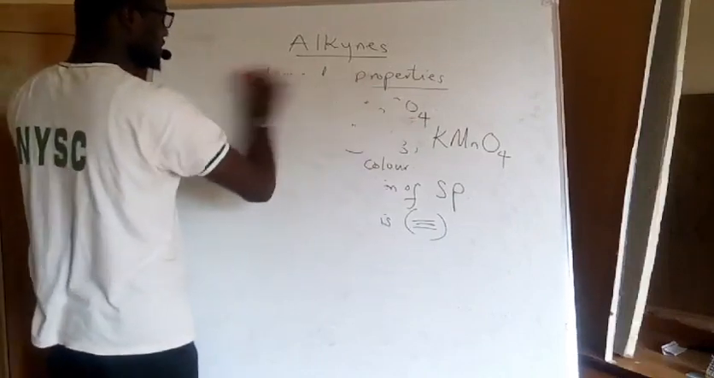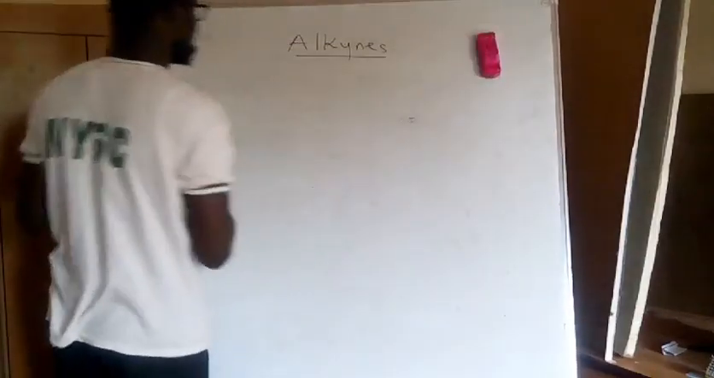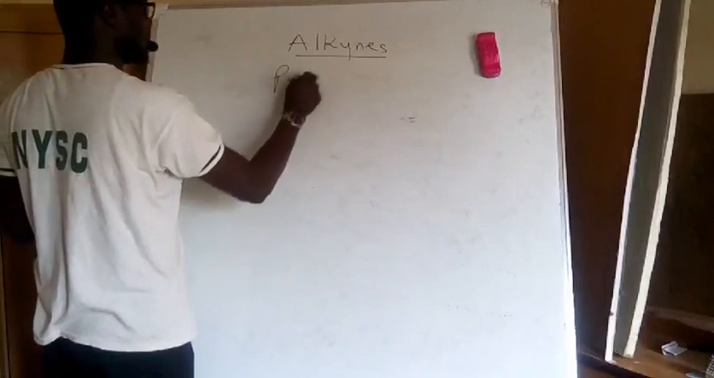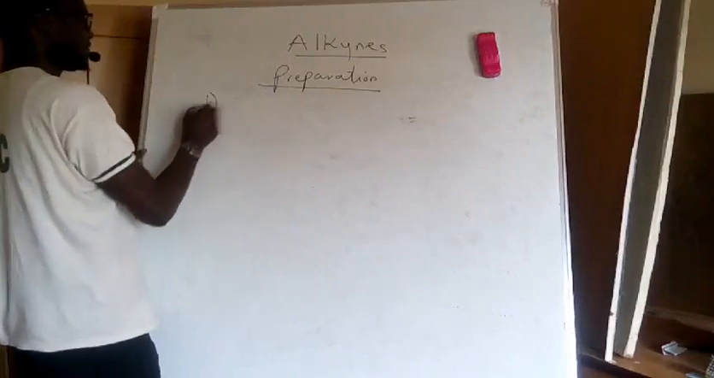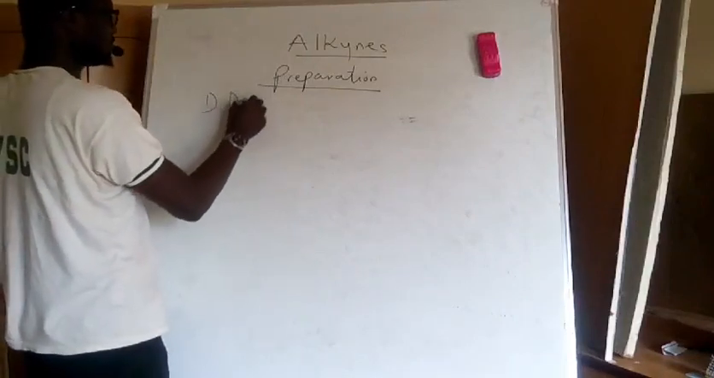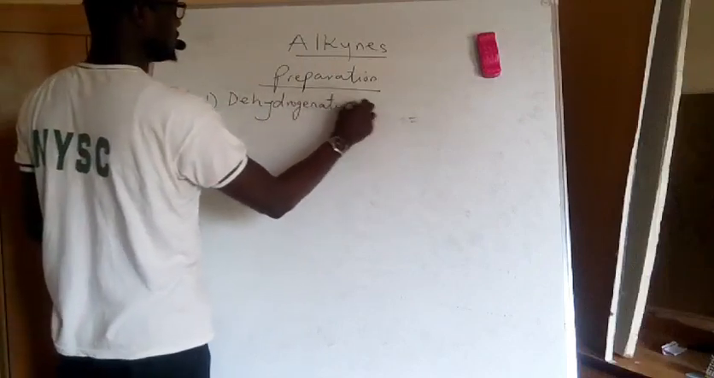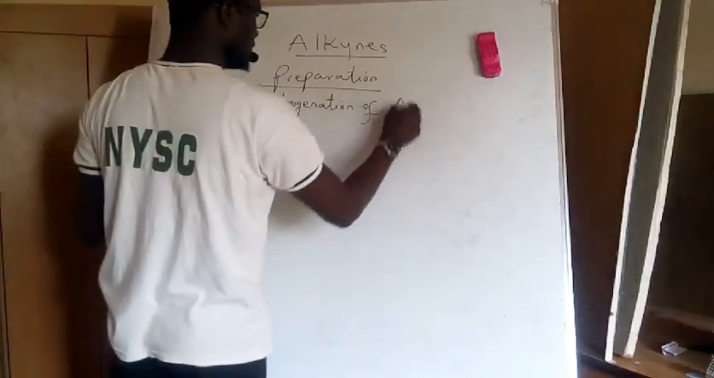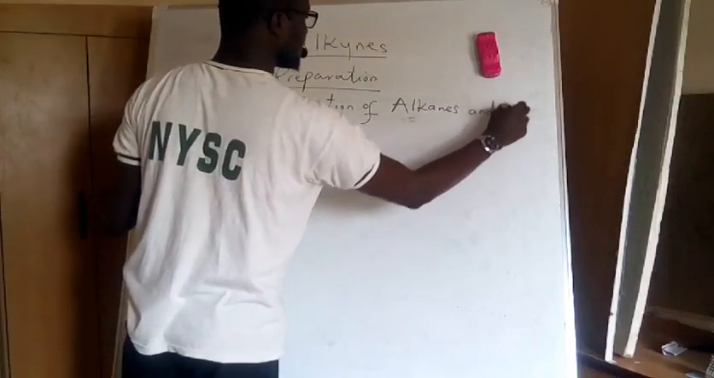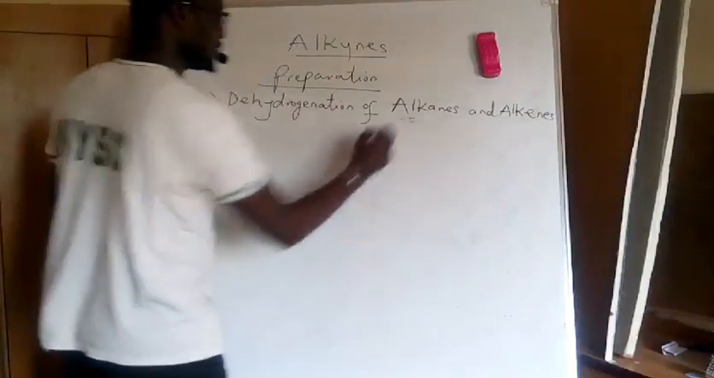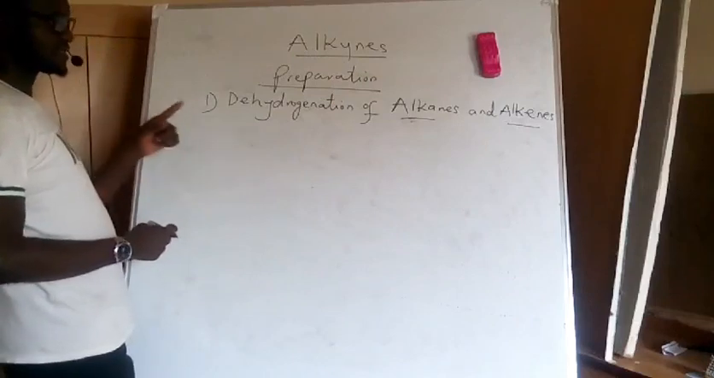Now let's look at the preparation of these compounds. How do we prepare the compounds? Now one of the major preparations is by dehydrogenation of alkanes and alkenes. Dehydrogenation of alkanes and alkenes, meaning when we remove hydrogen from these two compounds, we produce alkynes.